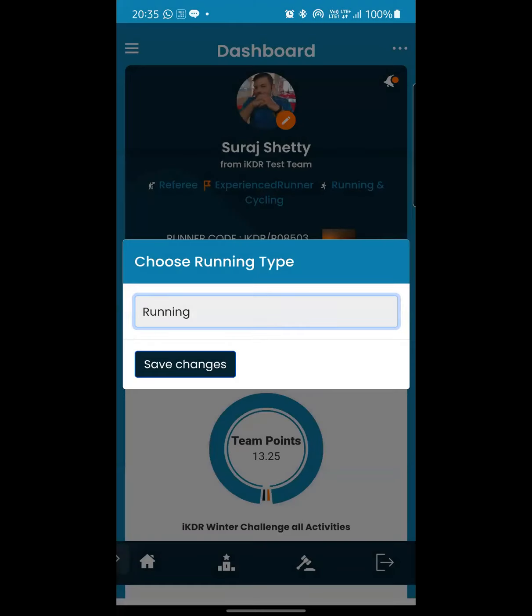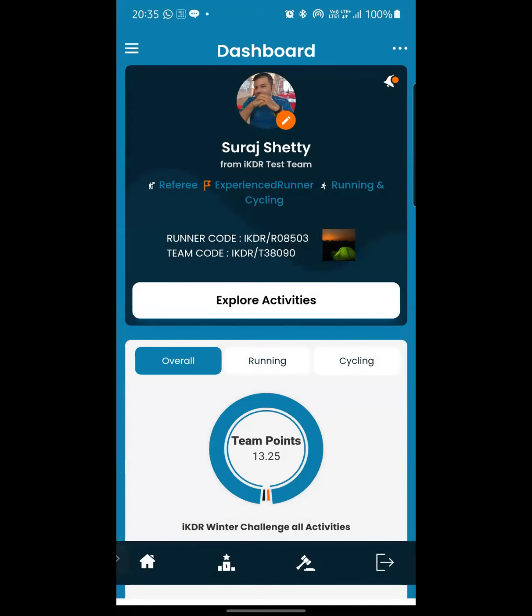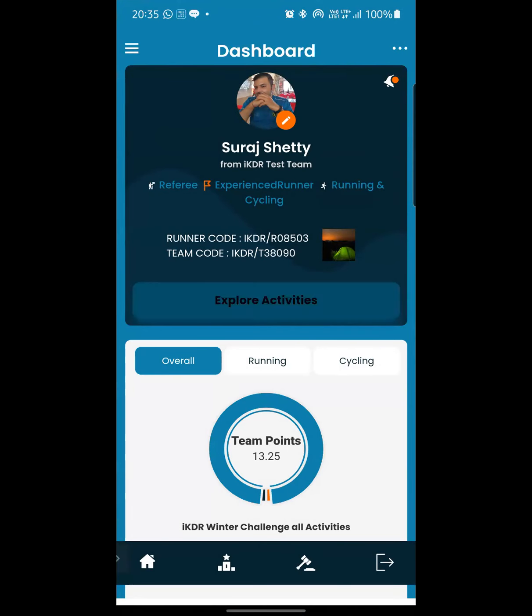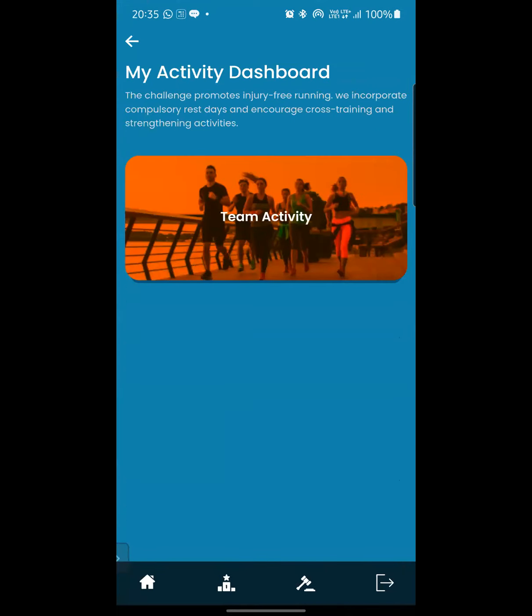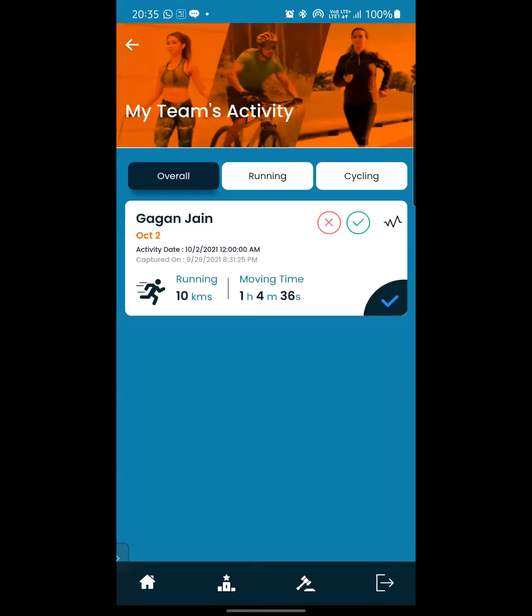So I'm referee, but I'm getting this option, but I'm saying when you are a runner, it will have an impact on the point system. Now, if you see my screen, there is a tab for referee and the other thing. This is an indicator that I can only approve the activities for this. If I click on explore activities, I have this option of team activity. If I go into the team activity, it will show me activities which are pending to be approved.